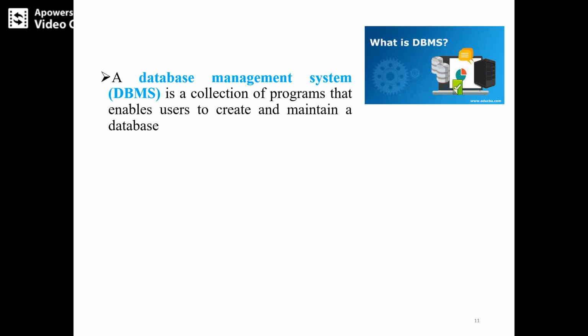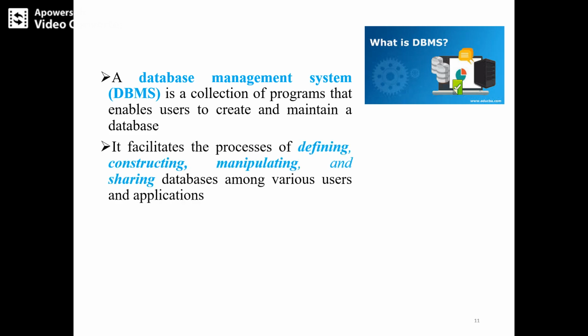Means a database system is software. It supports the user to create as well as maintain the database. Apart from creating and maintaining, it also facilitates the process of defining, constructing, manipulating and sharing the database among various users.